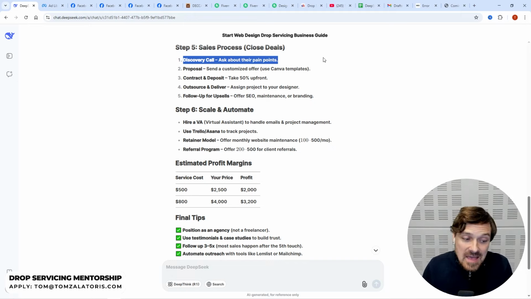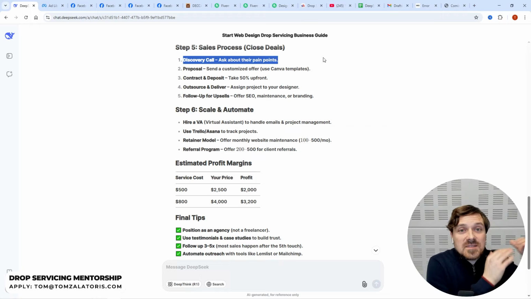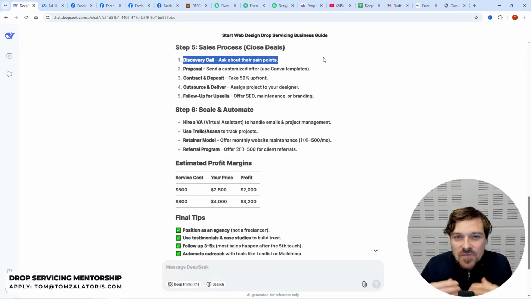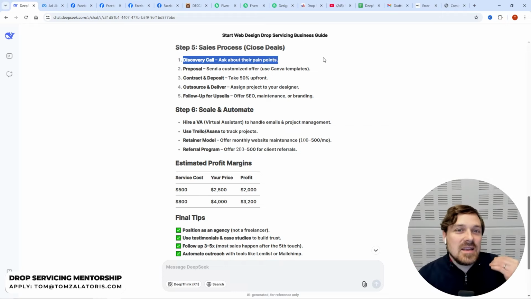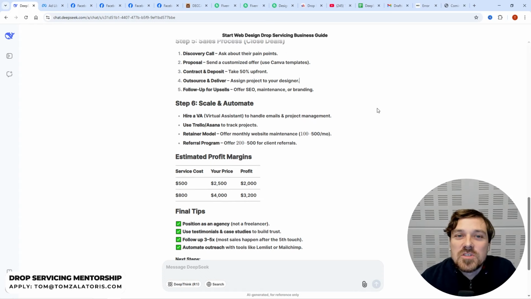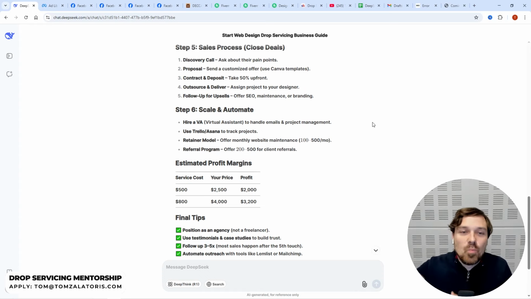That's the reality. But as soon as you actually start increasing the price to higher and higher numbers, typically your clients will actually want to have a call, even if it's not a video call, but like a WhatsApp call, or just a Google Meet call or Zoom call without a video. Even that is very, very important, because most people will just not want to pay you $2,000, $3,000, $4,000, whatever you agree, without actually speaking to you, just by sending emails and WhatsApp messages.